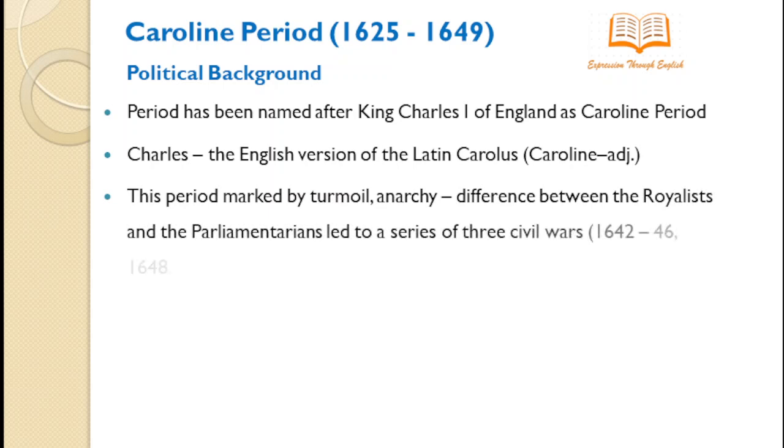This period is marked by turmoil and anarchy, and we know these stem from the previous period, the Jacobean period, where his father dealt with two different groups in his parliament. The first group was the parliamentarians, who were opposing the king for his claim of absolute authority, and the second group was supporting the king, and they were named the supporters or the royalists of the king. These two groups had grave differences, and that led them to a series of civil wars.